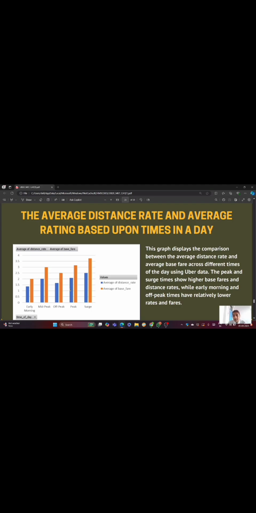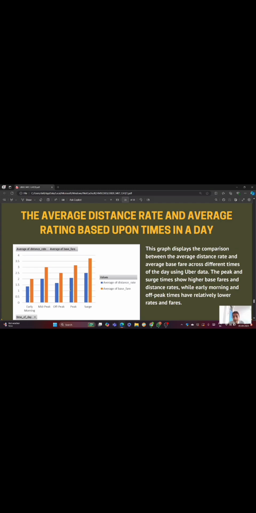And when demand is low, price decreases to attract more riders. Time-based pricing is one reason Uber may implement fares that vary based on the time of day or day of the week. This can contribute to the observed trends.